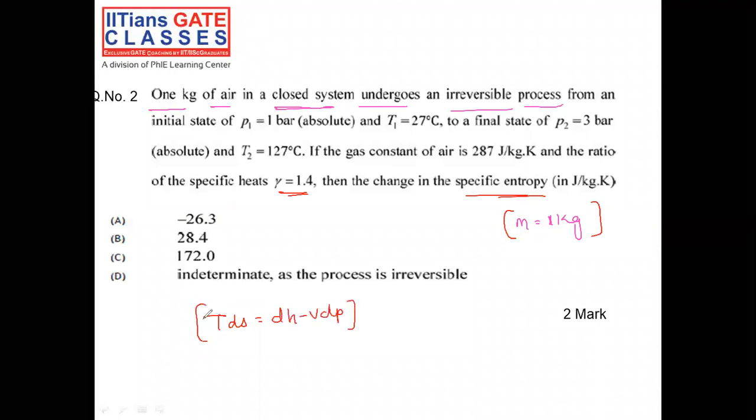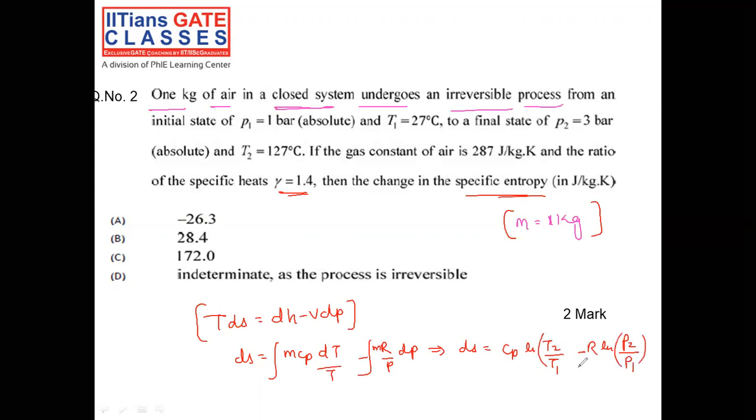We need to apply TdS equals dH minus VdP. That's it. Now ds equals m Cp dT by T minus R by P dP, that is mR. If you integrate, we get Cp ln T2 by T1 minus R ln P2 by P1. This gives us the ds value. Every data is given, we need to put in the values, but the big concern is how to get the Cp value, that is specific heat at constant pressure.